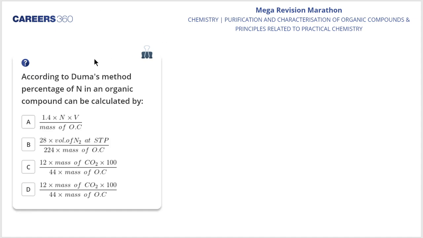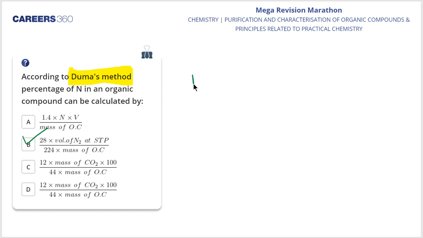According to Dumas method, remember I'm asking according to Dumas method, the percentage of nitrogen in an organic compound can be calculated. Let me know the answer of this particular question. B is the right answer, my dear students, and I don't believe that there would be any explanation needed for this particular question.